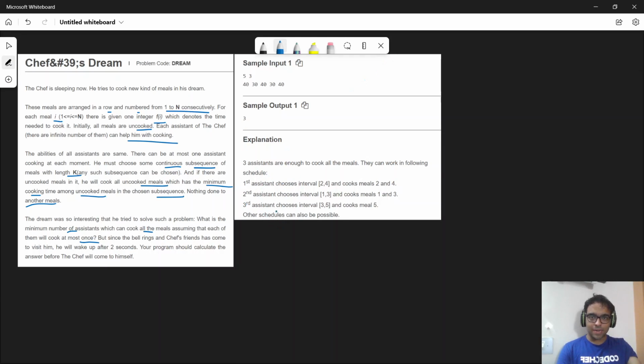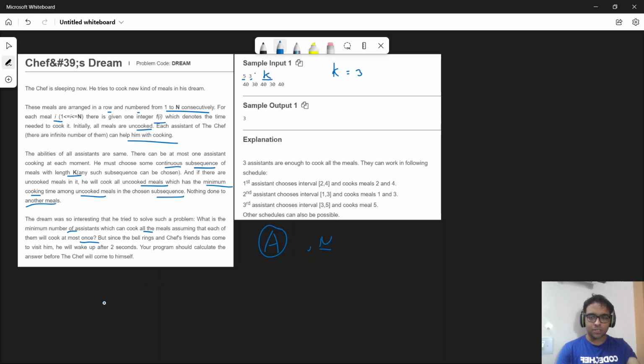So now let me just summarize what the problem is saying. Initially you're given an array A of length n, and you're given a k. The k denotes that you can choose a contiguous subsequence of length 3 in this case, right?